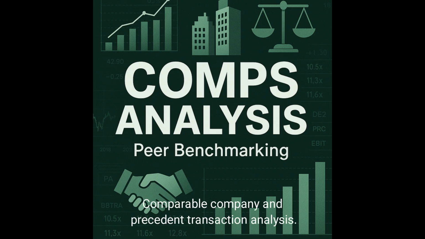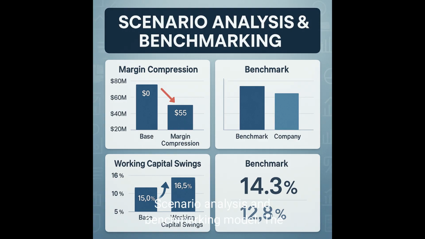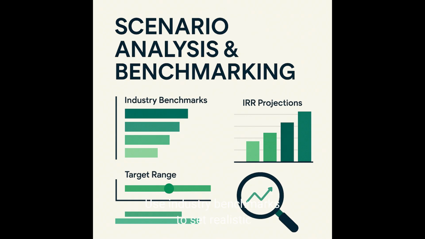Comparable company and precedent transaction analysis. Benchmarks target against peers and past deals. Scenario analysis and benchmarking. Model the impact of different business outcomes, e.g., margin compression, working capital swings, on deal value and IRR. Use industry benchmarks to set realistic targets for earn-outs and working capital adjustments.